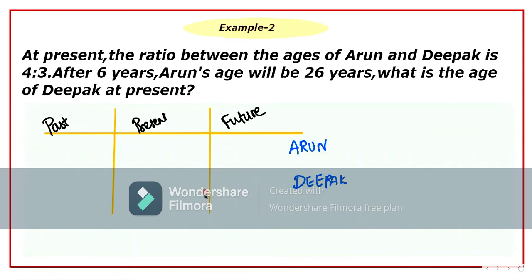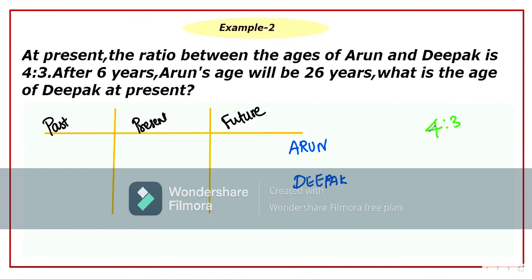See, they have compared whether future age or present age or the past age. They have compared the present age. So the present age is 4 is to 3. So this is a ratio, right? Whenever you are provided with 4 is to 3, the meaning of this is, if Arun is 4 years old, then Deepak will be 3 years old. If Arun is 8 years, then Deepak will be 6 years.